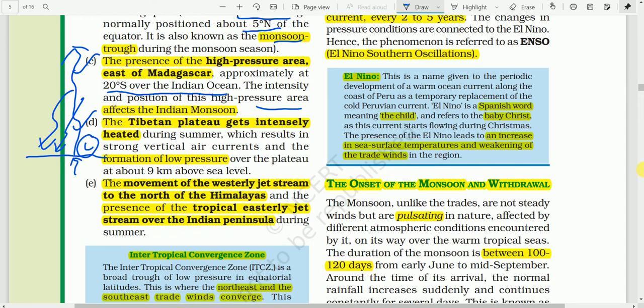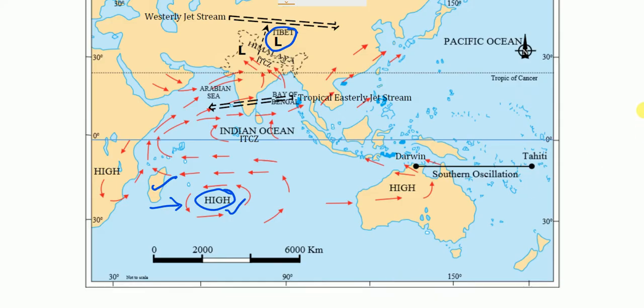And the last point is the movement of the westerly jet stream to the north of the Himalayas. This one we have also learned earlier: movement of the westerly jet stream north of the Himalayas, and the presence of the easterly jet stream over the Indian peninsula during the summer. So this is another condition. And here again we have to see this diagram.